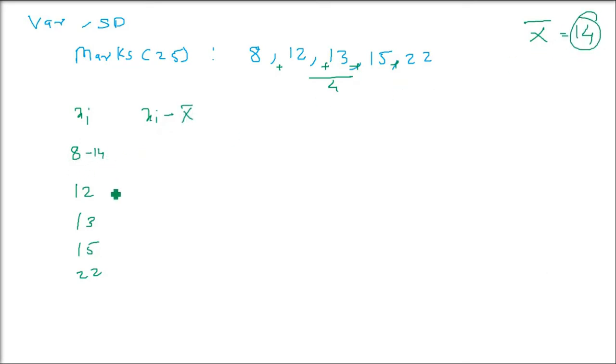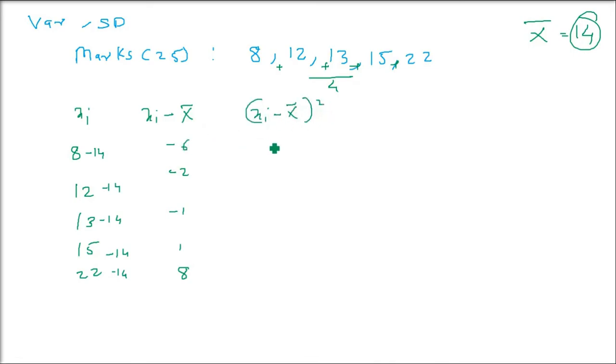Xi minus x bar. That is, subtract every element by 14, because you have already found out the mean x bar. Now you see there is no modulus, there is no absolute sign. Now let us subtract it. 8 minus 14 is minus 6, 12 minus 14 is minus 2, 13 minus 14 is minus 1, 15 minus 14 is 1, and 22 minus 14 is 8.